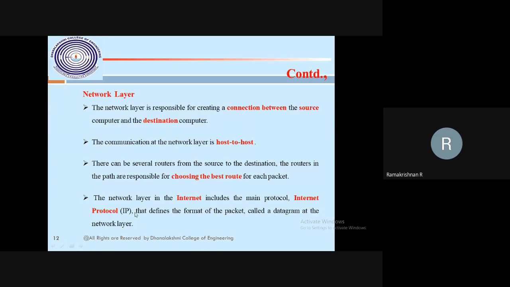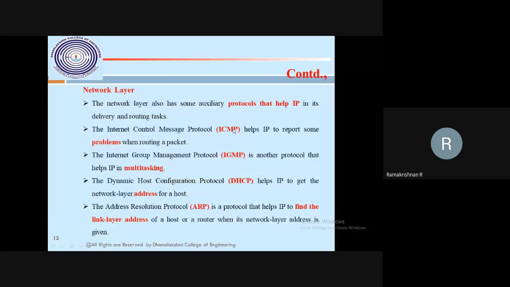Here the protocol running is the IP protocol, the internet protocol. There are also some auxiliary protocols: Internet Control Message Protocol, IGMP (Internet Group Management Protocol), ARP. We are going to study all of these in depth in the third unit.